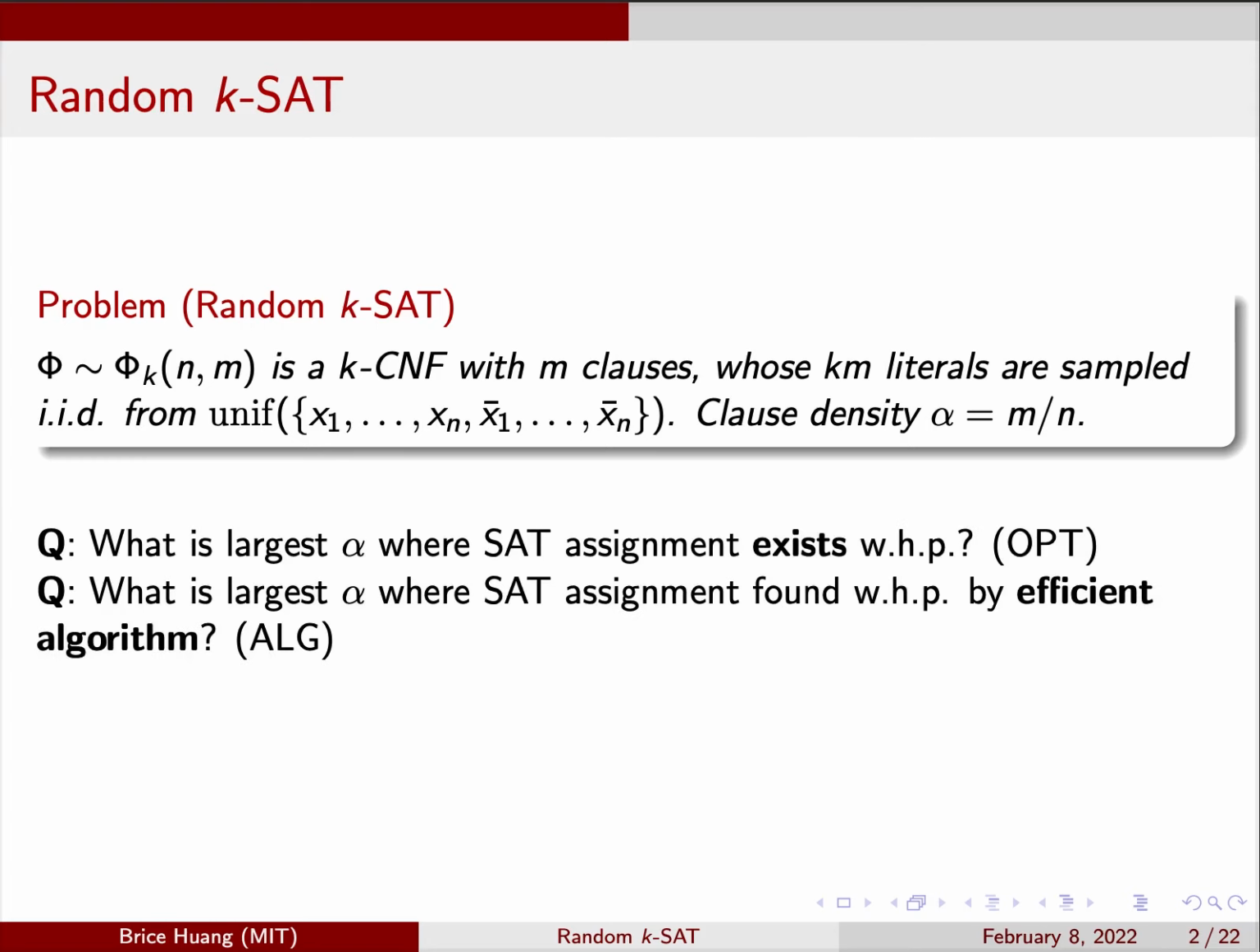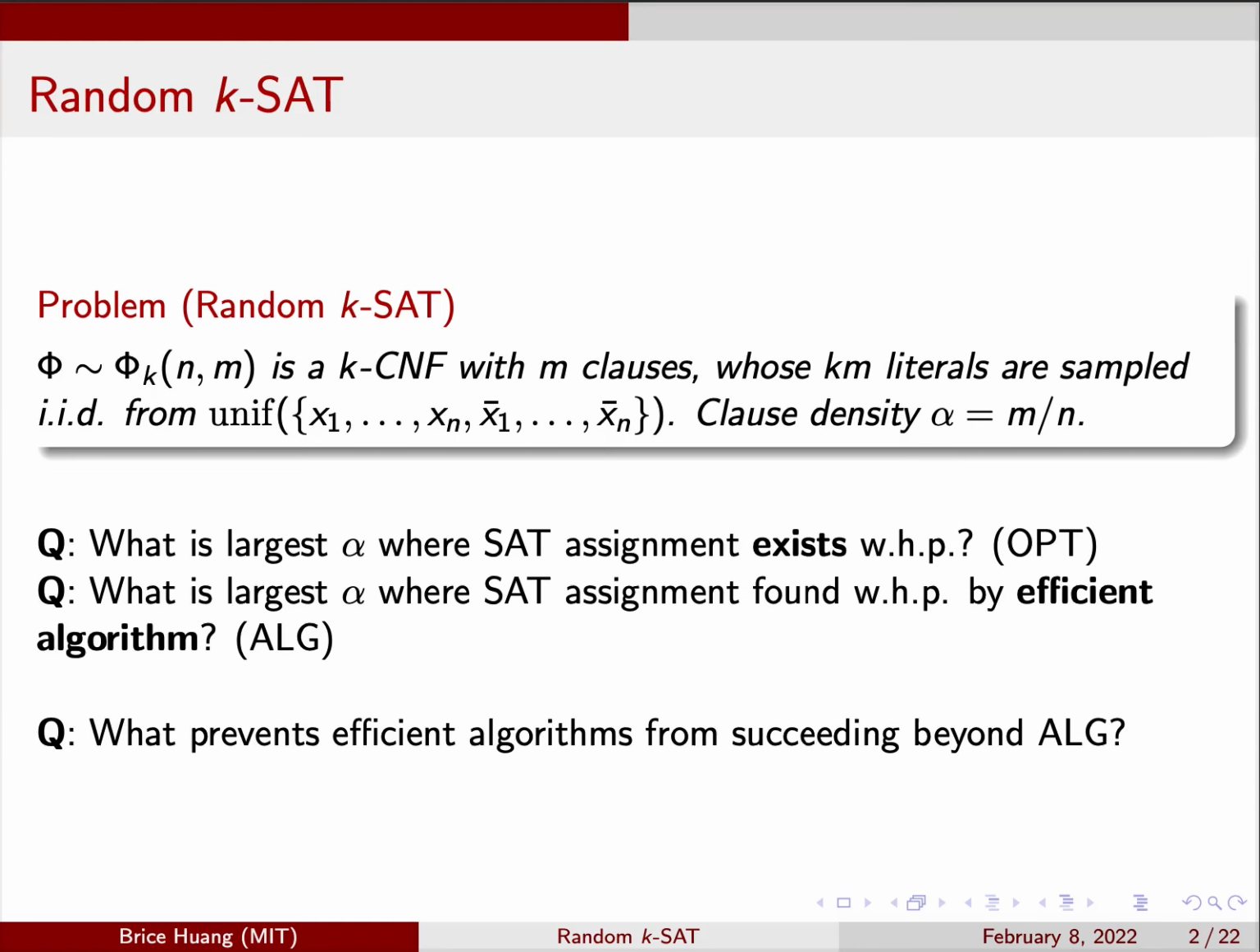There are two natural questions one can ask about this problem. First, at what clause densities does a satisfying assignment exist? Second, at what clause densities can a satisfying assignment be found by an efficient algorithm? Call these limits opt and alg. It turns out opt is larger than alg, so a third natural question is, what prevents efficient algorithms from succeeding beyond alg?